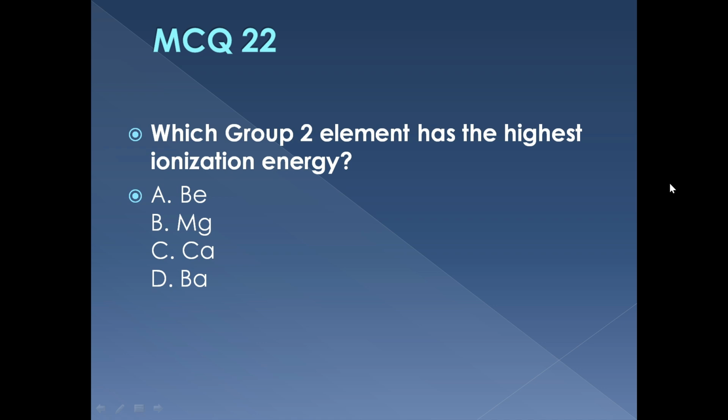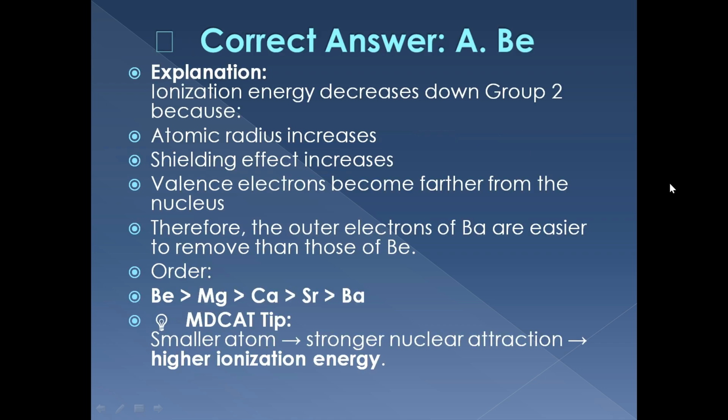MCQ 22. Which group 2 element has the highest ionization energy? Beryllium, magnesium, calcium, or barium? The correct answer is beryllium. Ionization energy decreases down group 2 because atomic size and shielding increase, making electrons easier to remove.